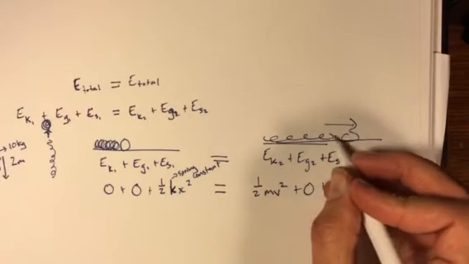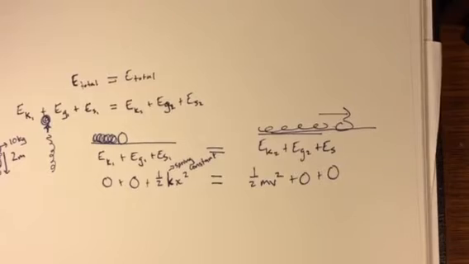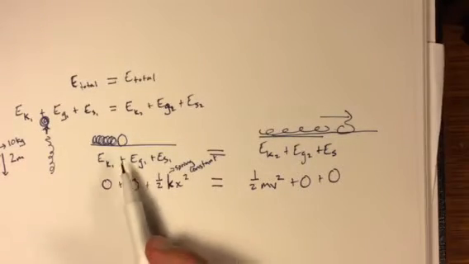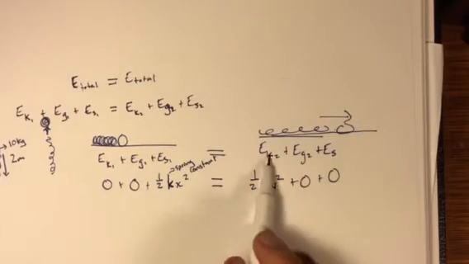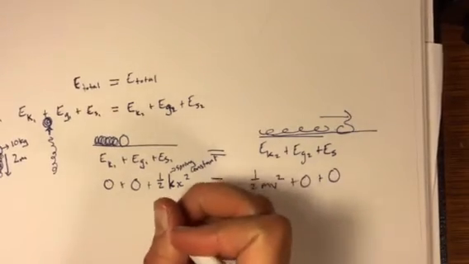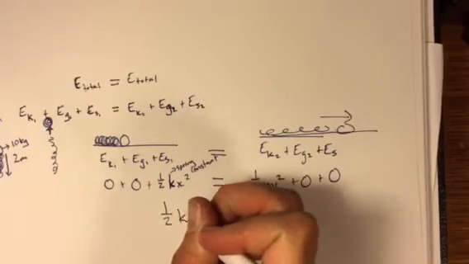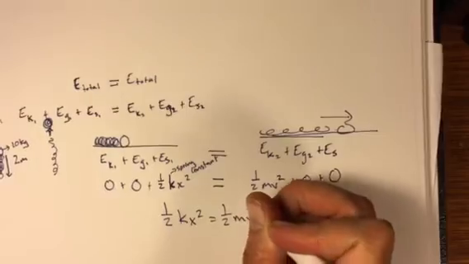And is there spring energy? No, it's already off the spring. So the spring has given up all of its energy. Since I took stock of what energies I had on this side and what energies I had on this side, I can figure out the equation. So the equation I'm going to use is 1/2 kx squared equals 1/2 mv squared.